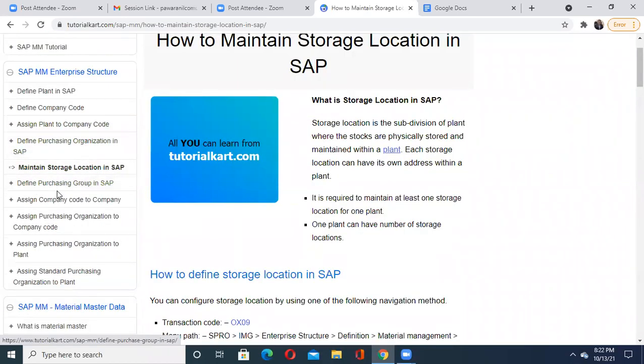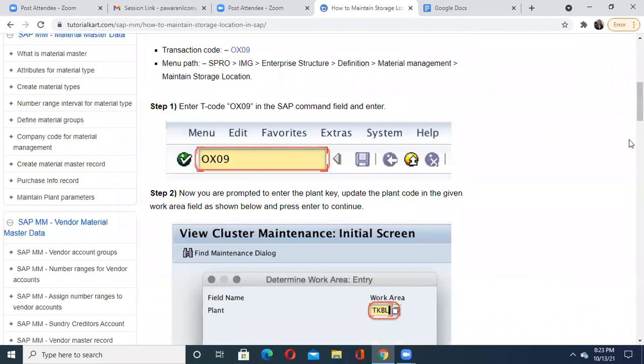Today itself we have covered these many points. Define plant, define company code, assign the plant to company code, then define the purchasing organization and maintain the storage location. Similarly, like defining the purchasing organization, there is defining the purchasing group. Then the other parts are also given by them. Let us finish them and then we'll start with the material master data. What is this material master data? There is nothing very hard or difficult here. Just keep in mind one by one the stages and all these transaction codes. I know that you will 100% be able to understand everything, and you will be able to present yourself in a very confident way in front of the interviewers as well.